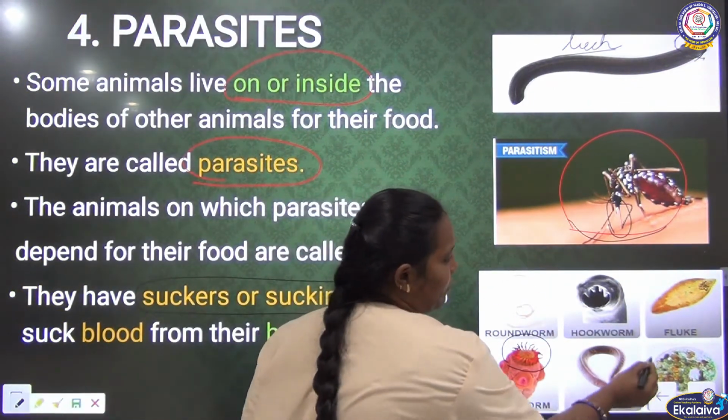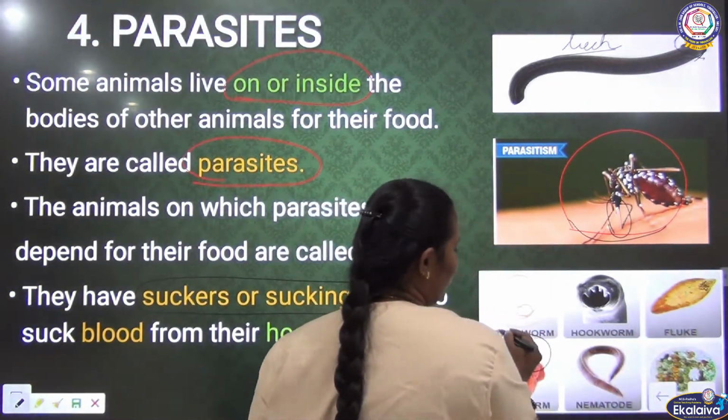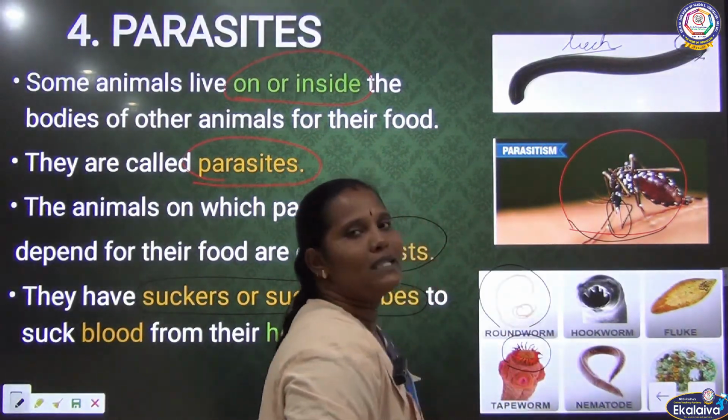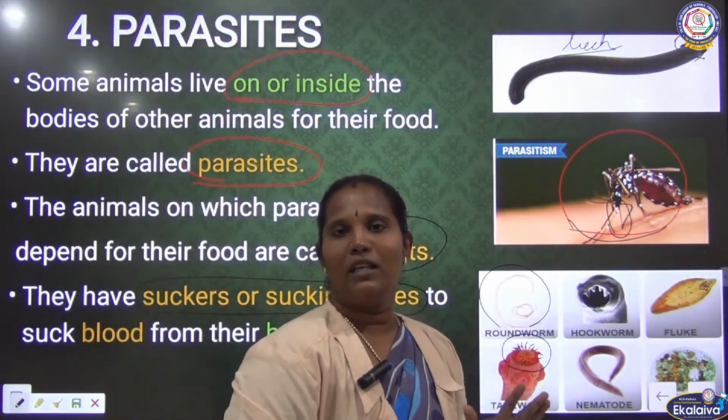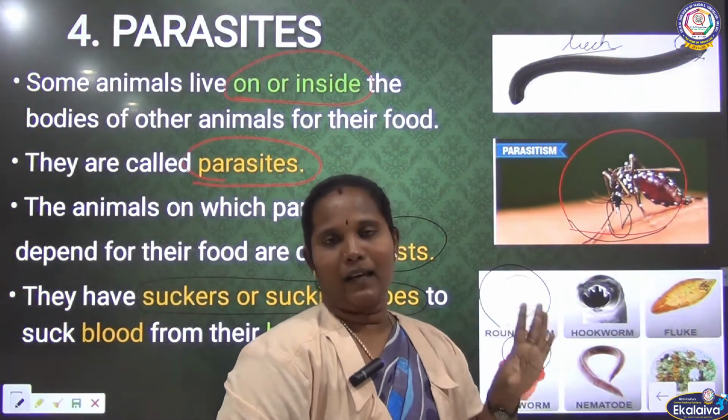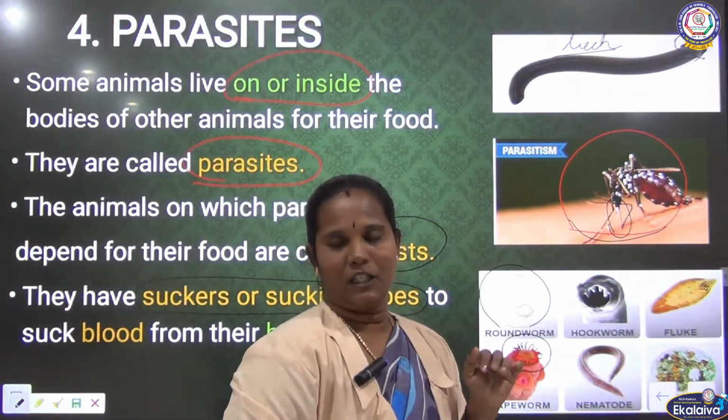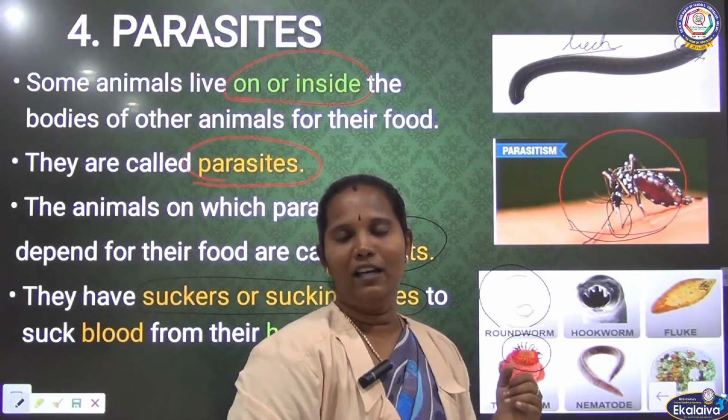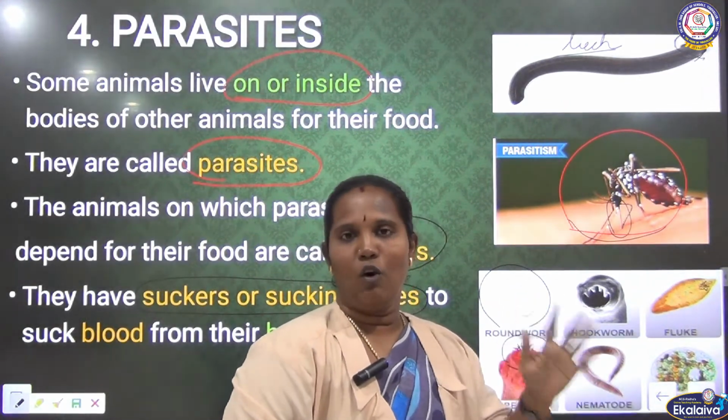Then parasites like the liver fluke and the roundworm, many worms are there. Each and every worm has special features, special organs for sucking the food from the host body.